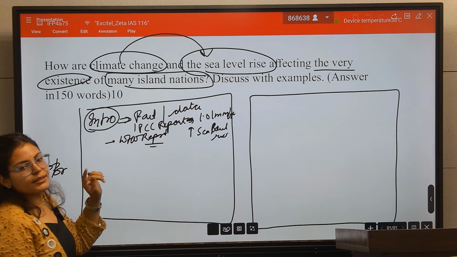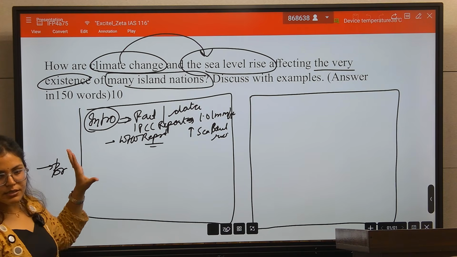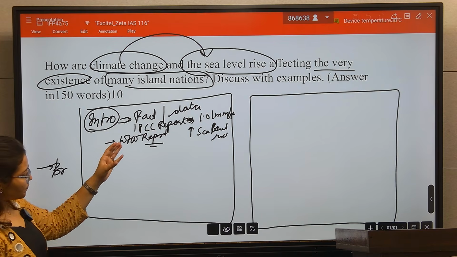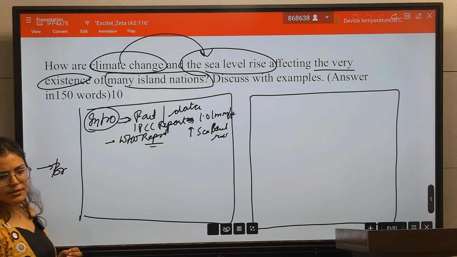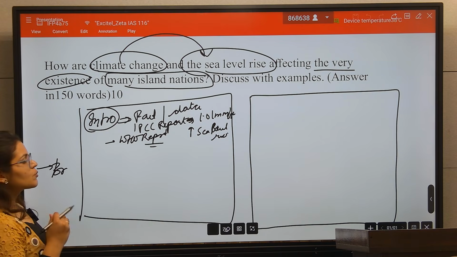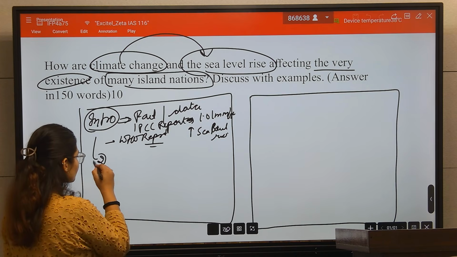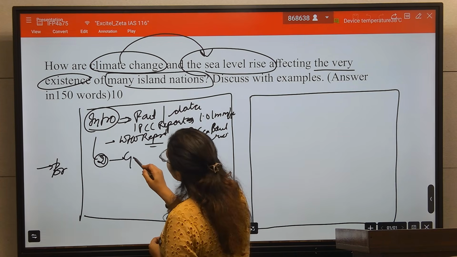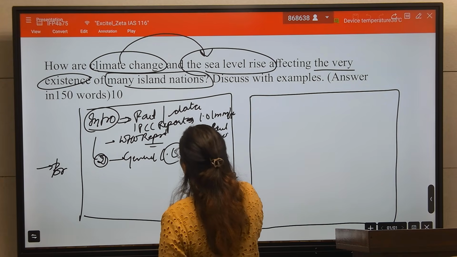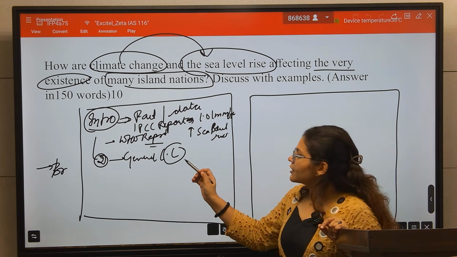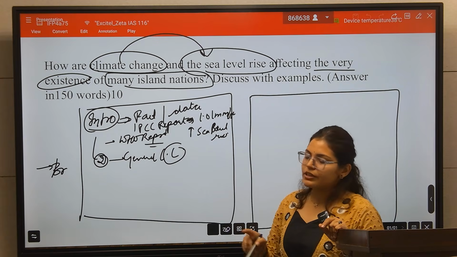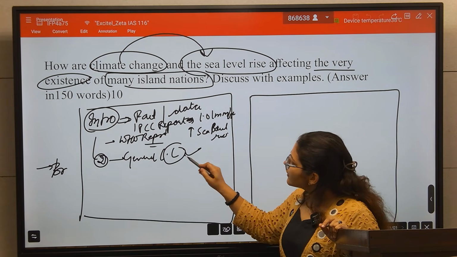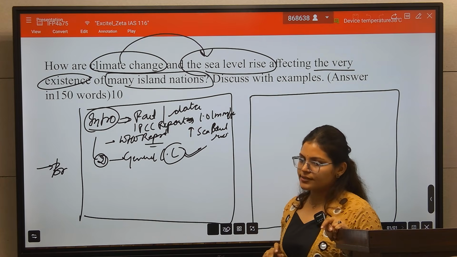So if you remember the data or the fact, then you should start your answer with the data, or the IPCC report or a WMO report. Suppose, second, you don't remember the data. Then you have general data on climate change. If you are sitting in an examination, use that general data on climate change to introduce your answer.